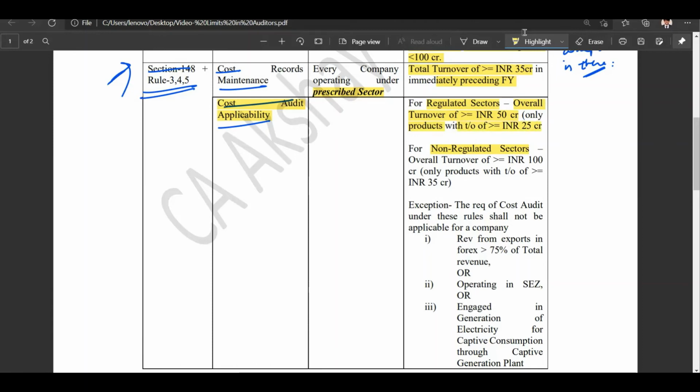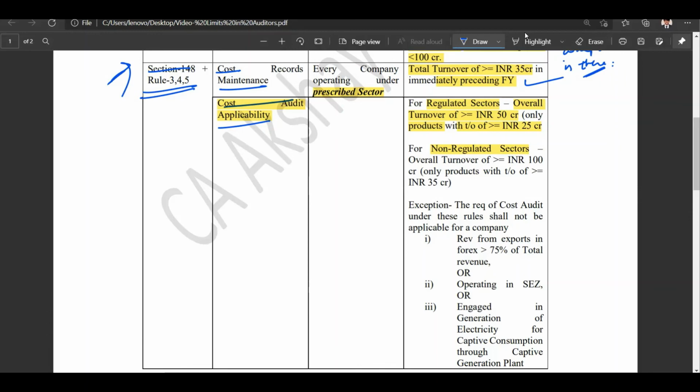For example, there is a company who has three products and their overall turnover is more than or equal to 50 crore rupees. But the turnover of their products is up to 25 crore rupees or less than 25 crore rupees. For that example, the cost audit applicability will be there company wise, but there will be no cost audit for the products. So the result would be that there will be no cost audit, but the cost records maintenance will very much be there since the turnover is more than or equal to INR 35 crore rupees. I hope I made myself clear.